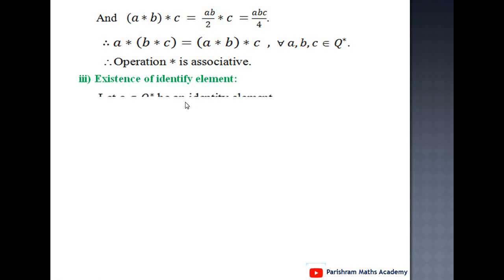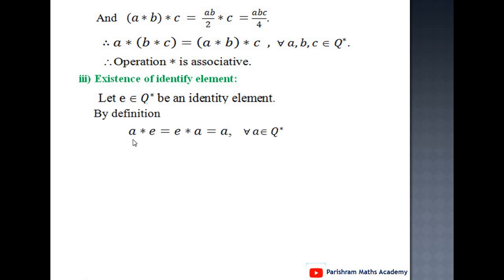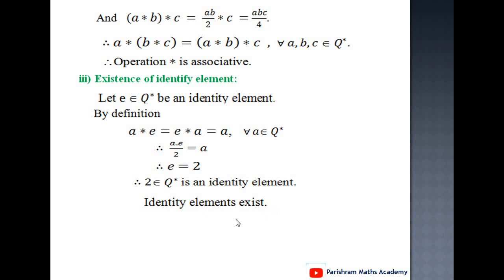Existence of identity element. Let e belongs to Q star be an identity element. By definition, a star e equal to e star a equal to a for all a belongs to Q star. But the value of e star a is nothing but ae upon 2 equal to a. We can simplify it, clearly a cancels. We get e equal to 2. This e equal to 2 is clearly a non-zero rational number, and therefore 2 belongs to Q star is an identity element of Q star. Therefore, identity element exists.